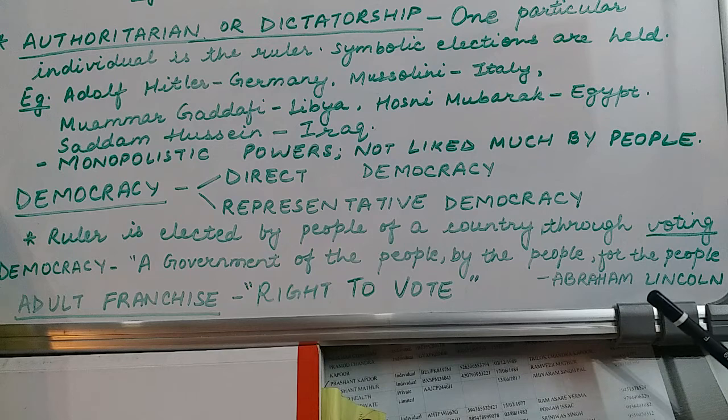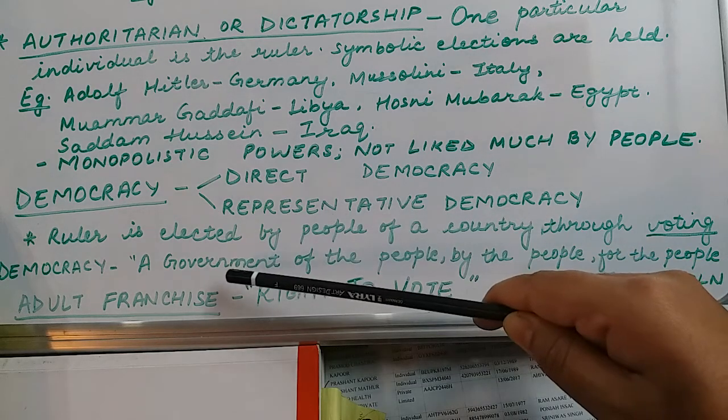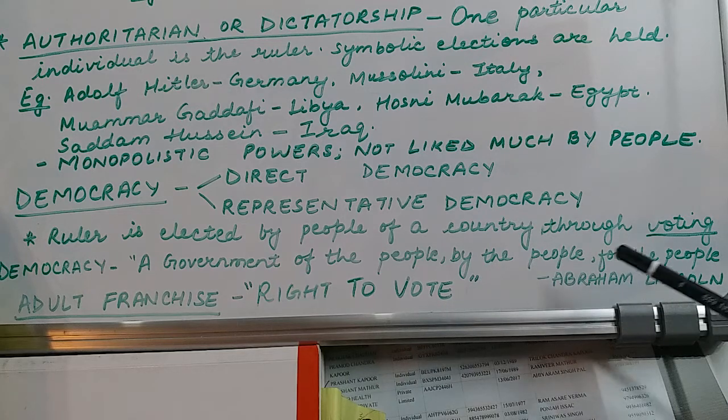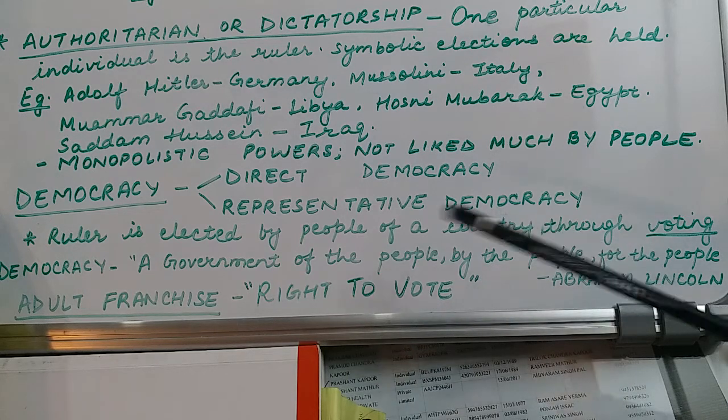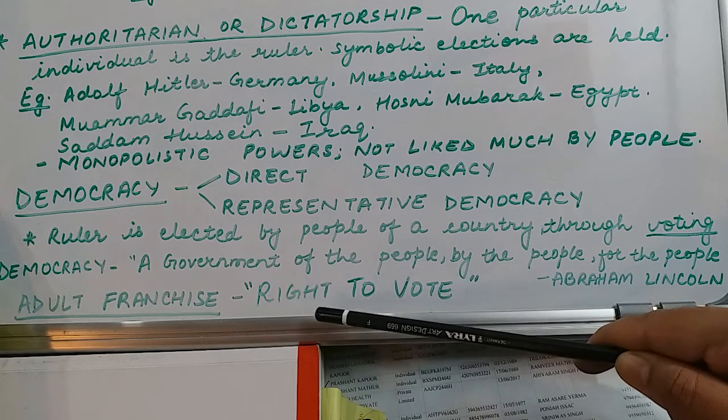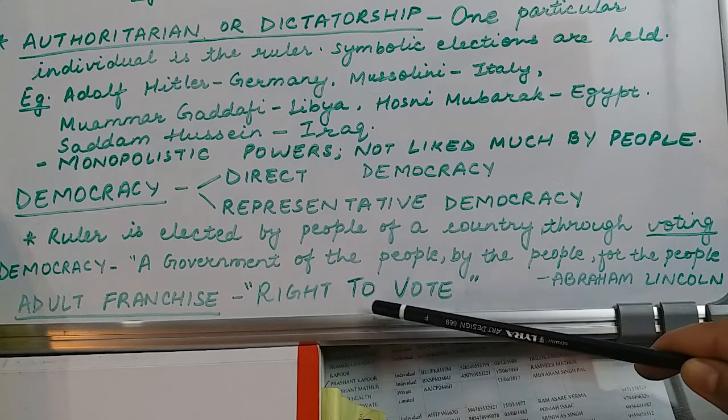So let me repeat. Abraham Lincoln, who was the former American president during the years 1861 to 1865, coined the definition for democracy, where he stated that democracy is a government of the people, by the people, and for the people. One very important section in democracy is the use of adult franchise, or the right to vote.